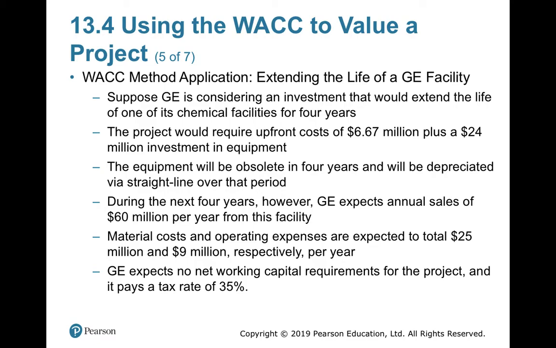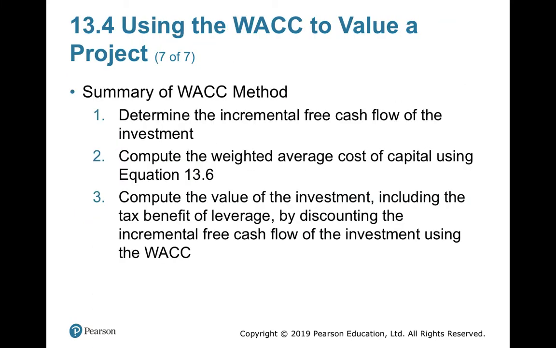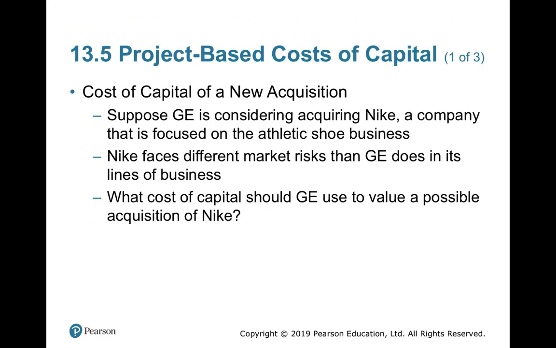In that, General Electrical is thinking of reinvesting 6.67 million upfront and 24 million in additional equipment for the expansion of the additional unit. But most of the time in real life, you might also acquire a new business. You might go for an acquisition of another business.